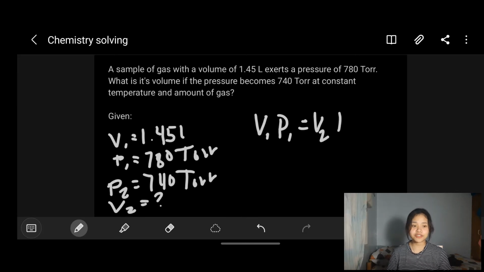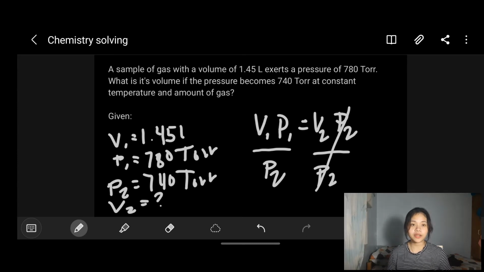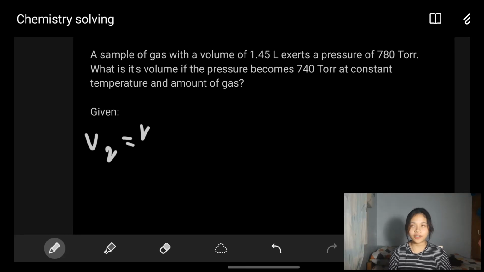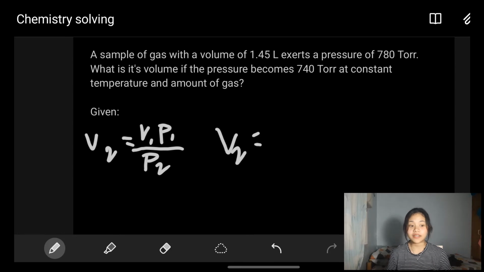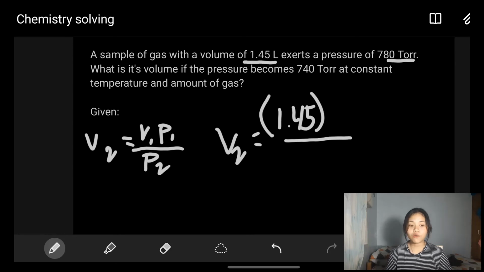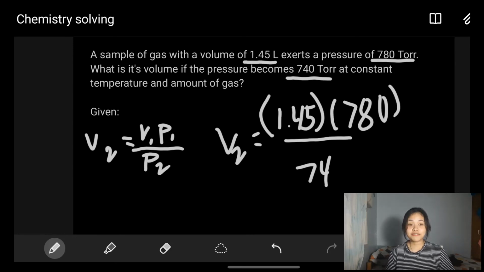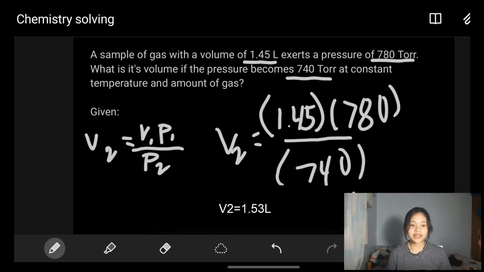So the initial pressure is 780 times 1.45. To be able to get the final volume, we have to transpose the pressure, so we put the pressure on the denominator of the P1V1. So it is 1.45 liters times 780 torr over 740 torr. So the final volume of the sample of gas is 1.53 liters.